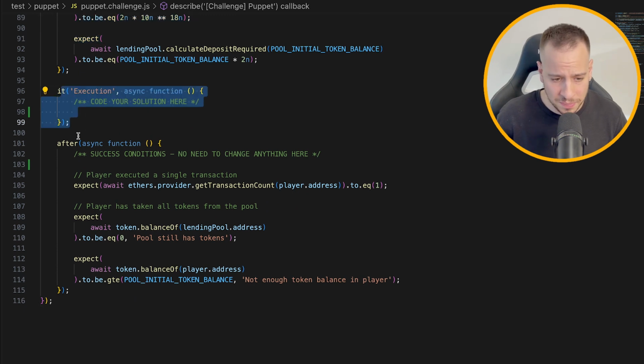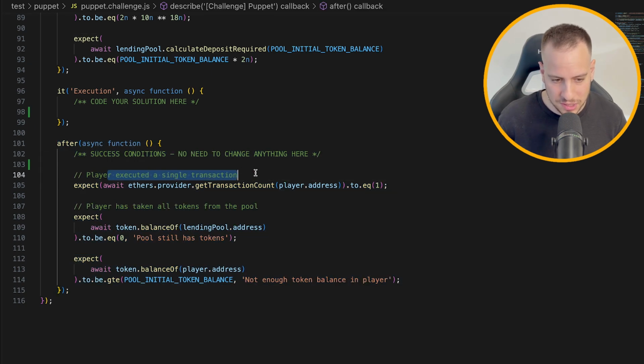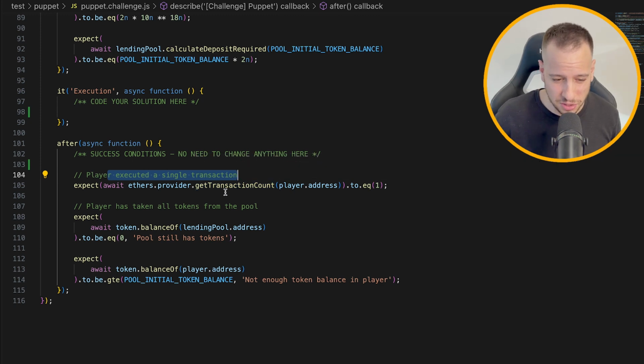Here we need to run our exploit, and this is the state that we need to achieve. We need to achieve three things. First of all, we need to execute everything in a single transaction, which, spoiler alert, is not really possible unless you use another signer. This is some kind of error of the exercise creator, I assume, but we will bypass it in a very creative way.